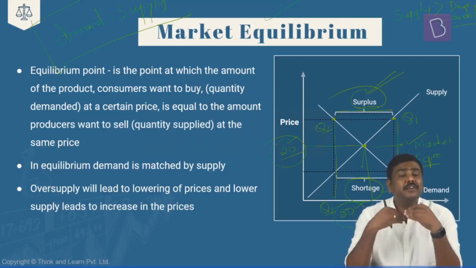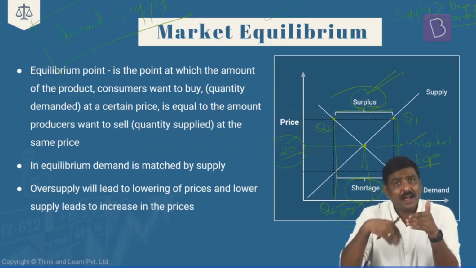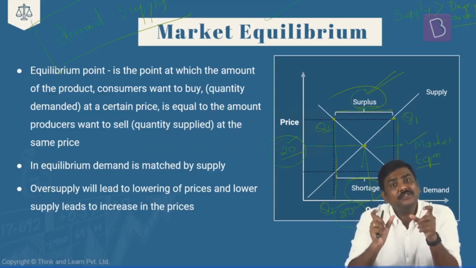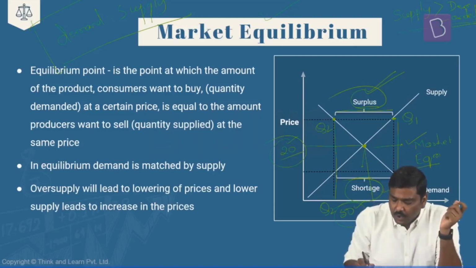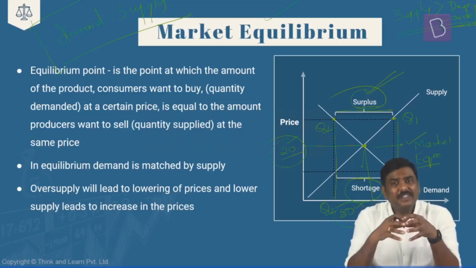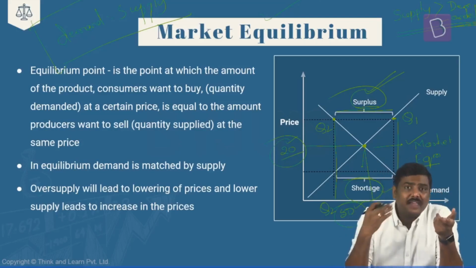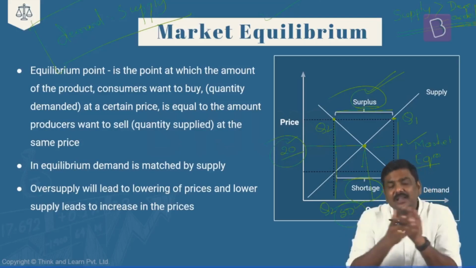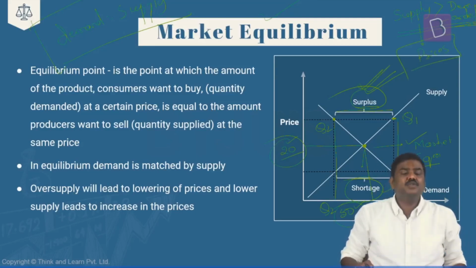In simple terms, you can refer to this situation as the one wherein in the market, the number of sellers are many, but the number of buyers are fewer. Is it okay? Number of sellers are many, number of buyers are fewer. And as a result of this, there is a higher supply or oversupply in the market. The sellers will compete with each other to sell to the same customer. And one of the ways that they will ensure they sell these goods in the market is they will reduce the prices. Is it okay? Understand the situation here? I'm discussing the surplus situation.